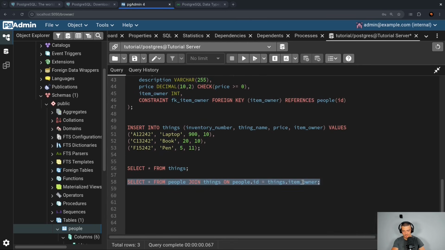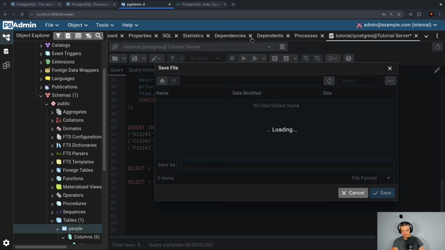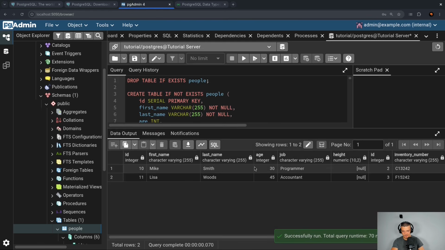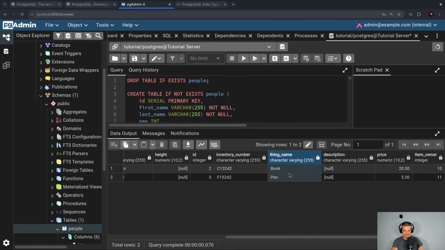And if I now add a where statement, I can say where the price, so the things.price, is less than 800, because one of them is 900, so we're not going to see the laptop here anymore. And of course, it's things.price, not thing.price. So like this, and you can see we only get the book and the pen.